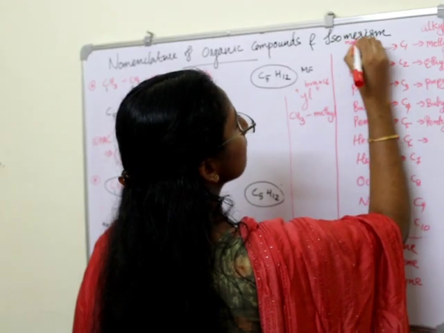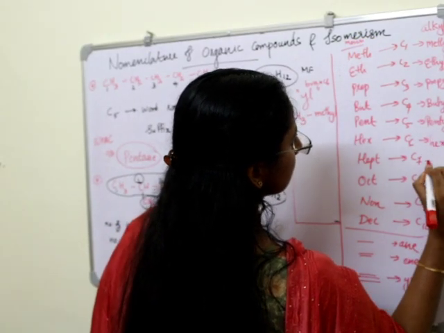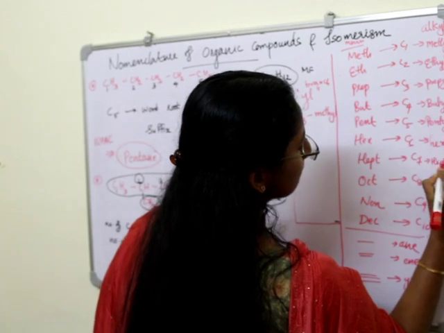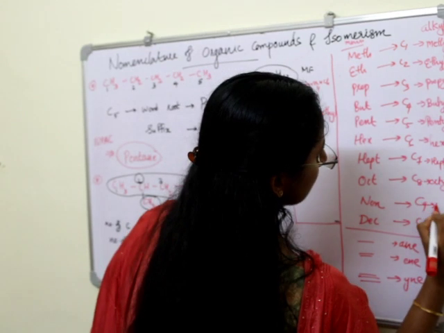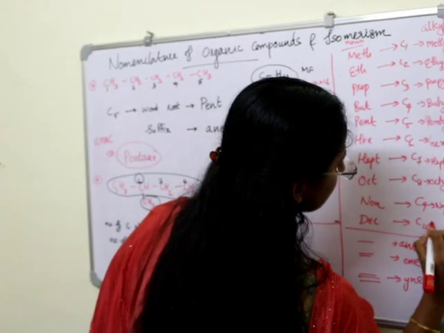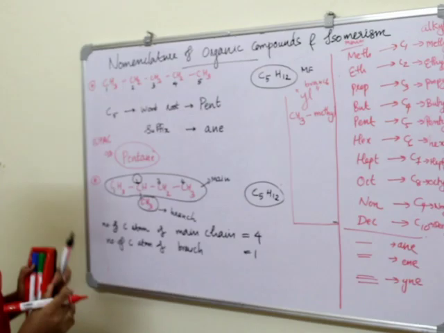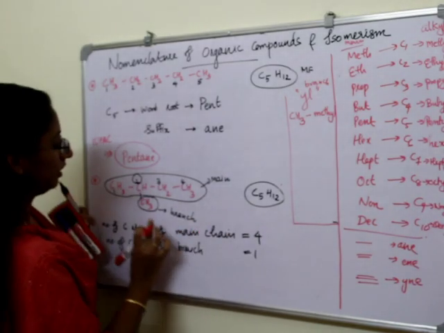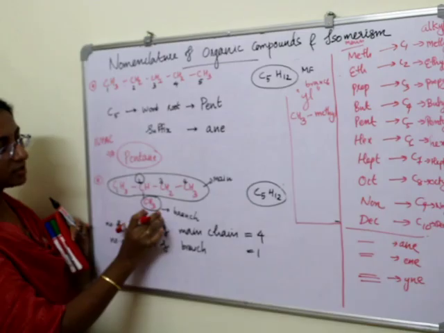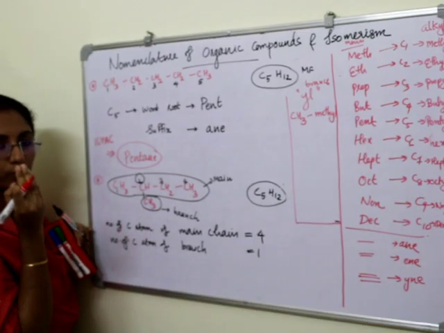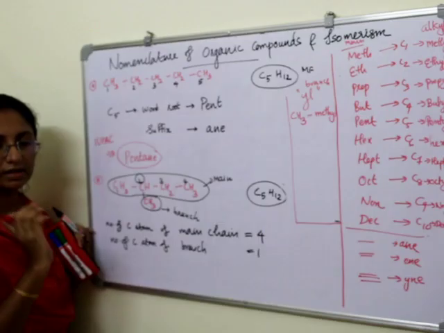Hexyl, heptyl, octyl, and so on. When we are taking an alkyl group, it will have one hydrogen atom fewer than the saturated carbon compound.